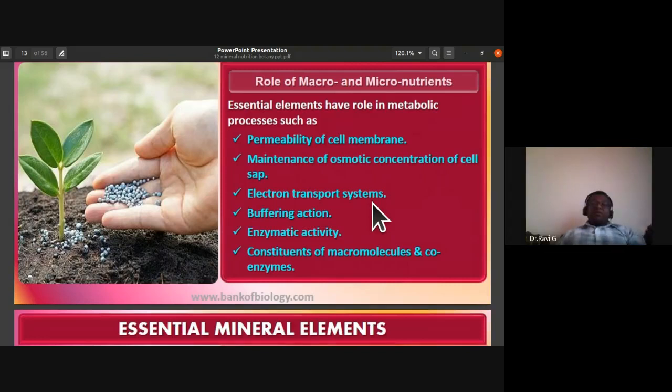Iron, ferrous and ferric, and cuprous copper ion are involved in electron transport systems. The buffering action is also one of the roles of macro and micronutrients. Enzymatic activity is also a role of macro and micronutrients. The constituents of macromolecules and coenzymes are also one of the roles of macro and micronutrients.